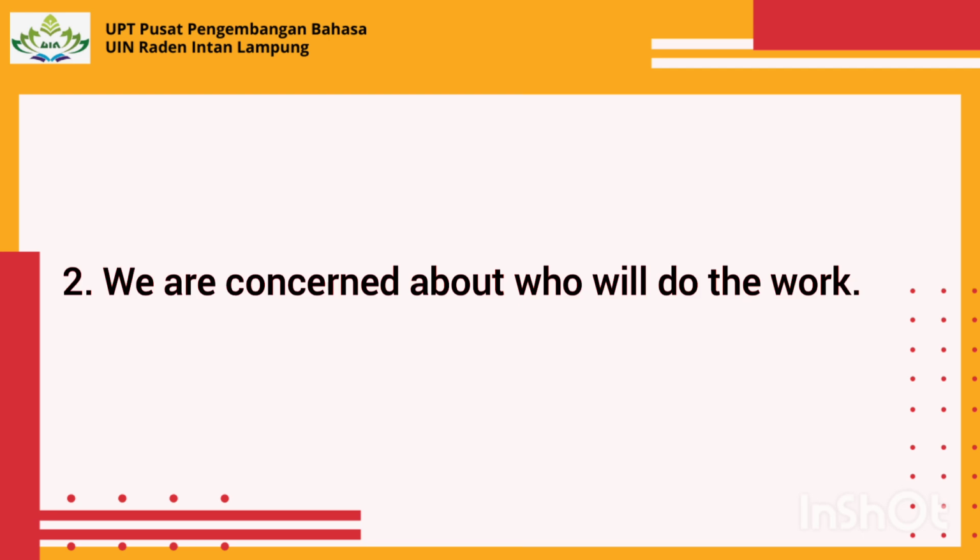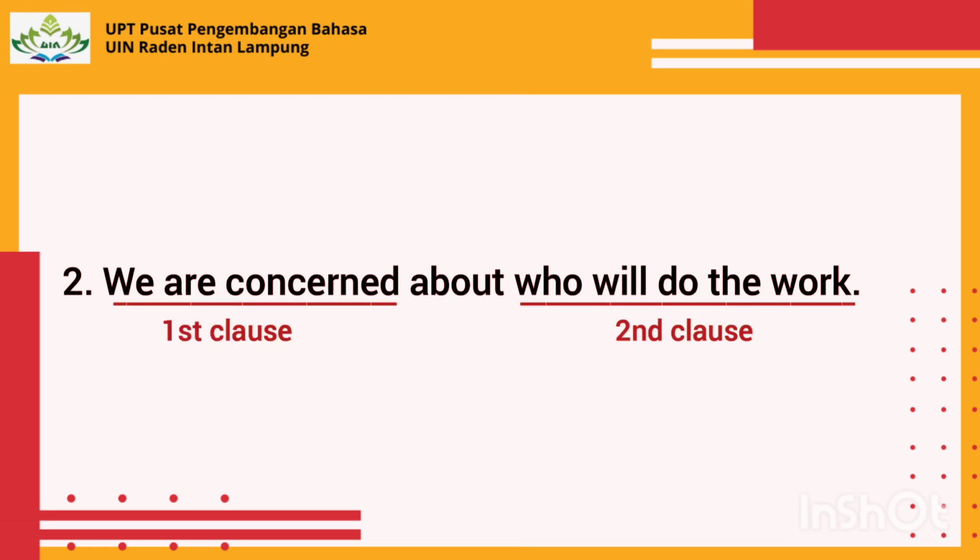Number 2. We are concerned about who will do the work. In this example, there are two clauses. The first clause is we are concerned. In the first clause, we is the subject of are. The second clause is who will do the work.